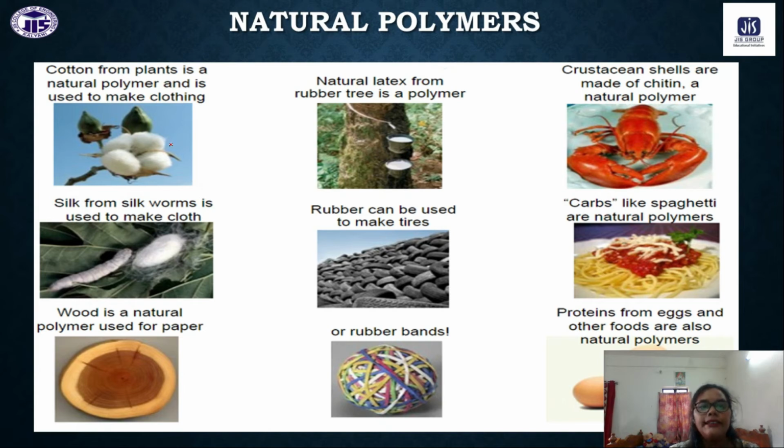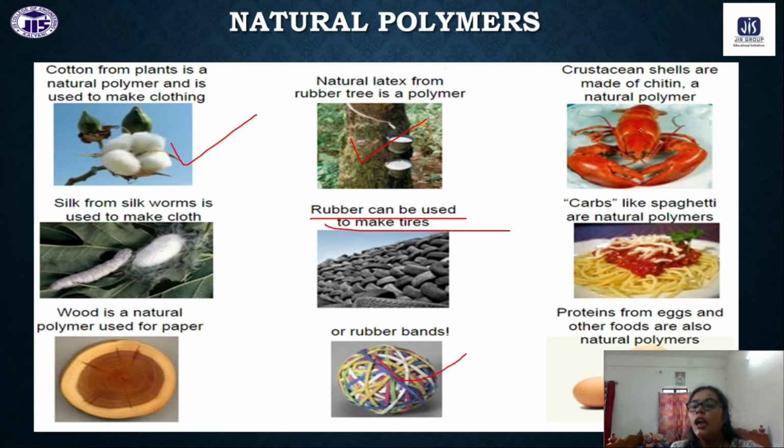Okay, so these are some of the examples of natural polymer. You can see this is the cotton, this is the natural rubber latex that we are getting, but this natural rubber we cannot use. First of all, we have to vulcanize this rubber. That time only for industrial purpose we can use the rubber. These rubbers can make the tires. Rubbers are used for making the tires and also for making rubber bands.